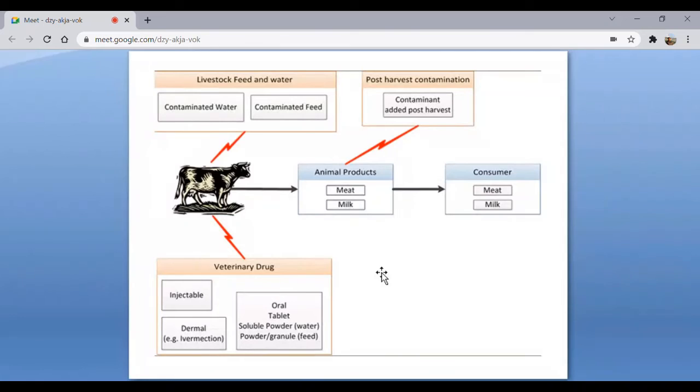Every drug has a certain withdrawal period. But sometimes, after injecting the drug, the farmer may either milk the cow or slaughter the animal for meat. That is how toxic residues from the veterinary drug remain in the animal, and we consume those byproducts.